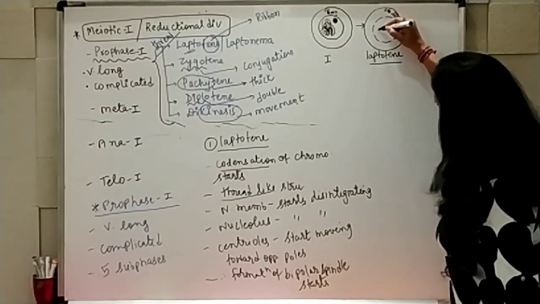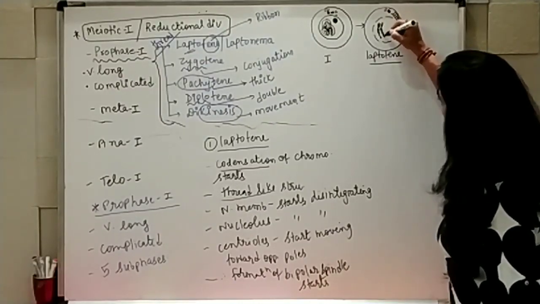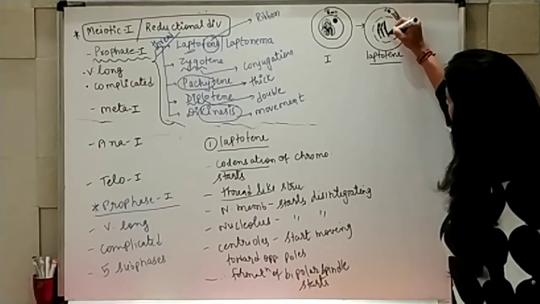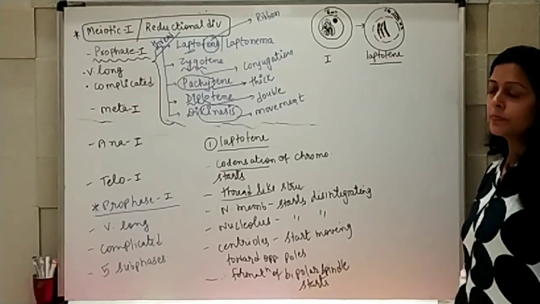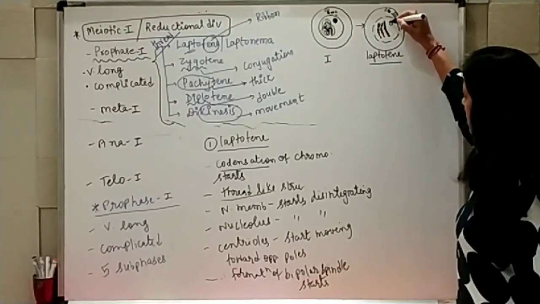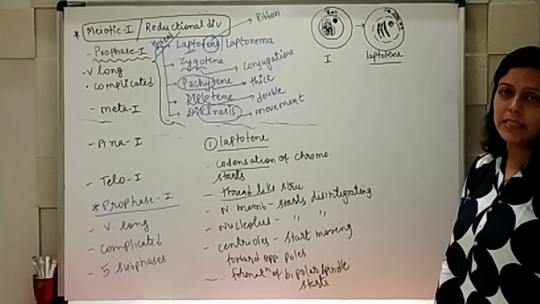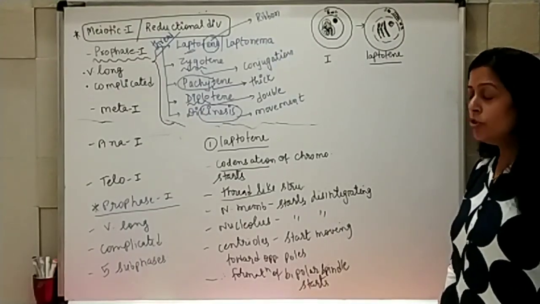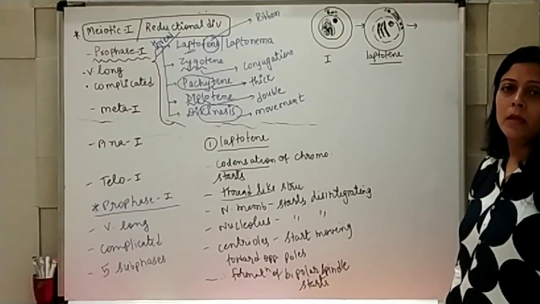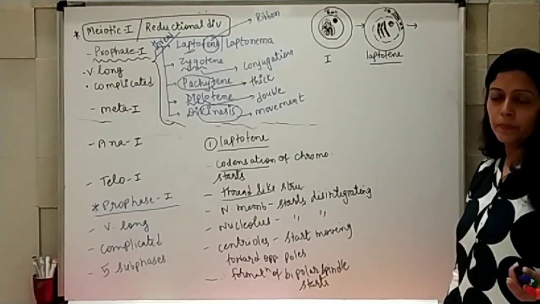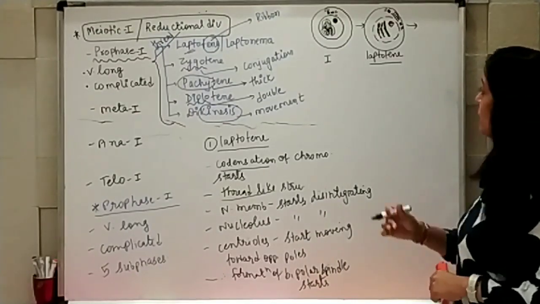Along with that, now chromosomes start condensing. Can you see now the little more structure of chromosomes? Along with that, the nucleolus starts disintegrating. Now, due to polarity, it may happen that the chromosomes start moving toward one pole and they can give different